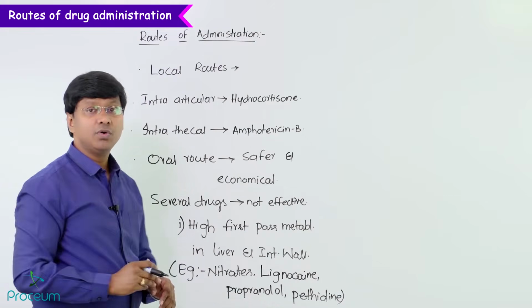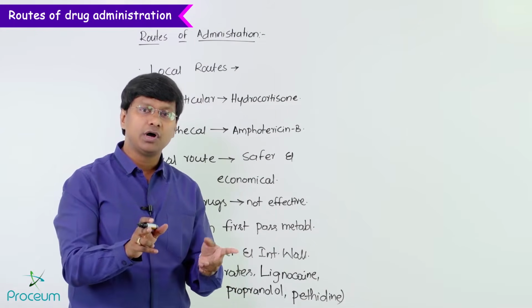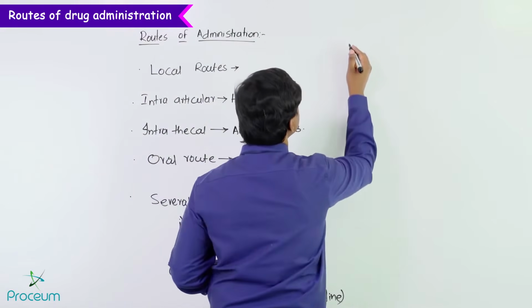Next, the other route of administration has come to avoid the high first pass metabolism. And what is that particular route? That is your sublingual route.